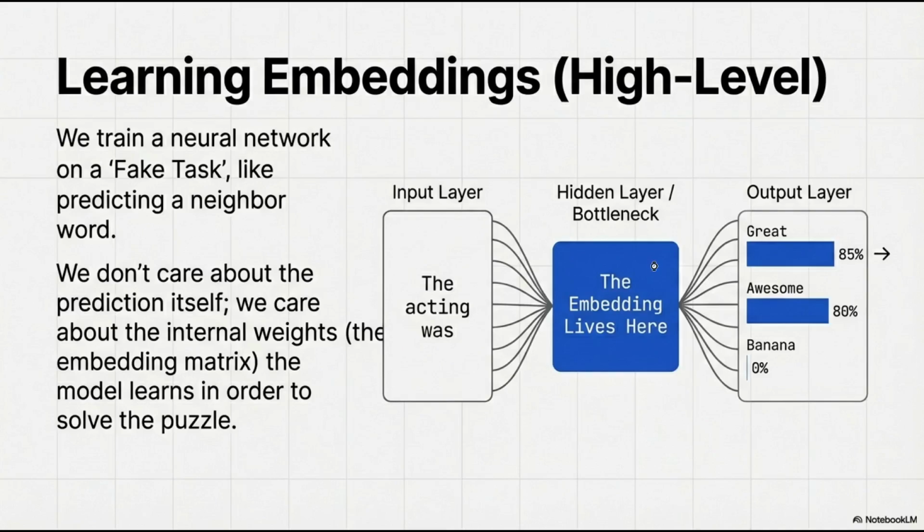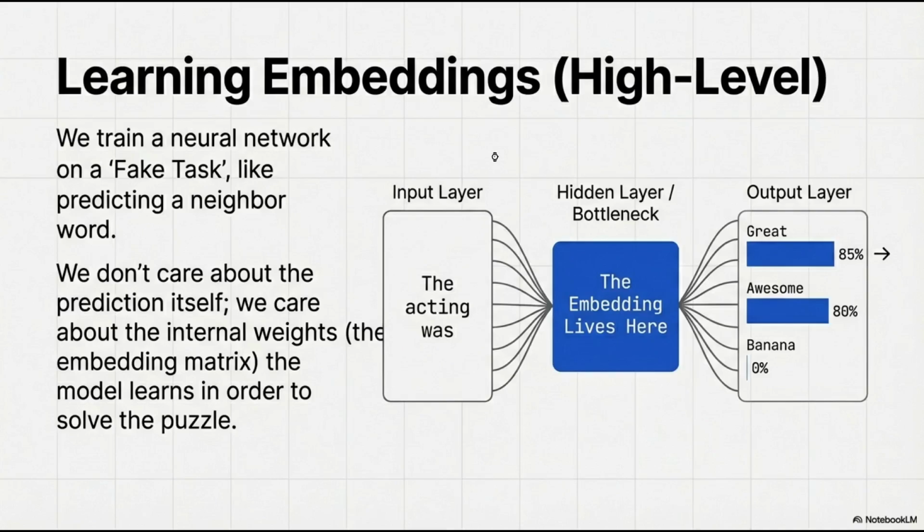So we don't manually type these coordinates. We let the neural network learn them, of course using backpropagation, loss function, etc. We set up a game for the computer, often called self-supervised learning. We show it millions of sentences with the word missing, and we ask it to predict the blank. We can give it the whole of English Wikipedia, the whole English dictionary.